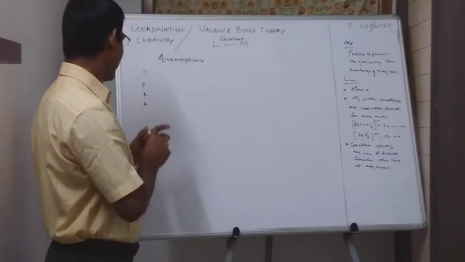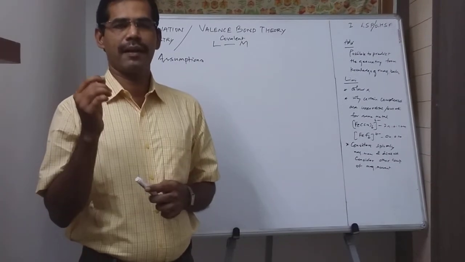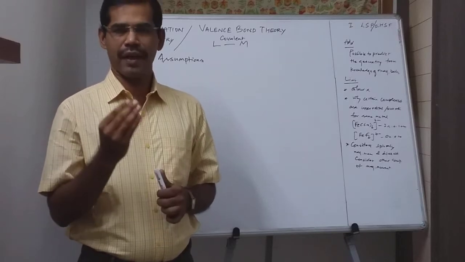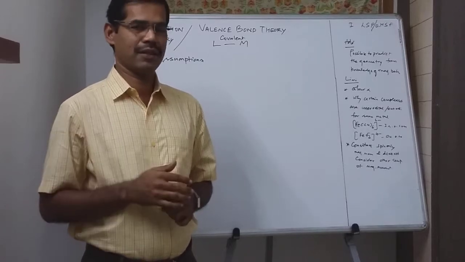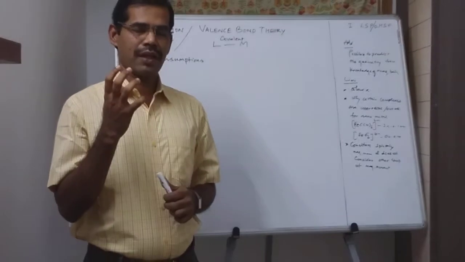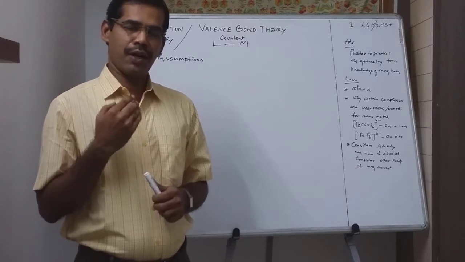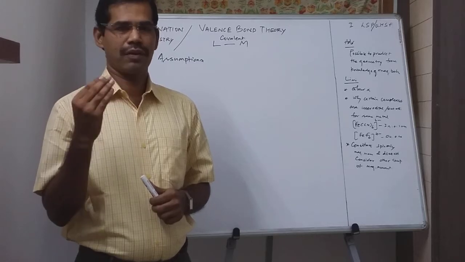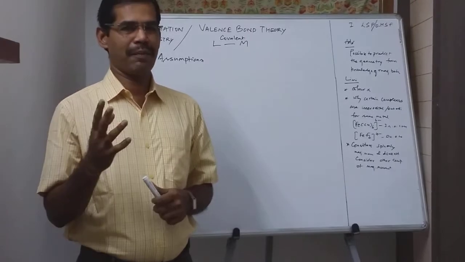Then the fourth assumption: the vacant atomic orbitals in the metal undergo a process called hybridization. So the vacant metal orbitals in the central metal atom undergo a process called hybridization. What is meant by hybridization? The atomic orbitals which differ in energy undergo hybridization to give rise to an equal number of hybrid orbitals which have equal energy, or the same energy.